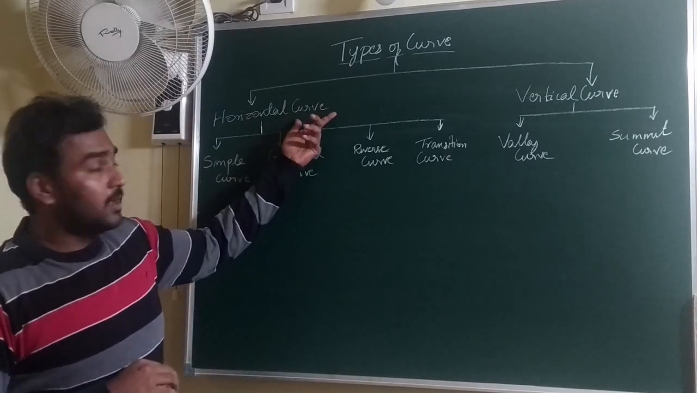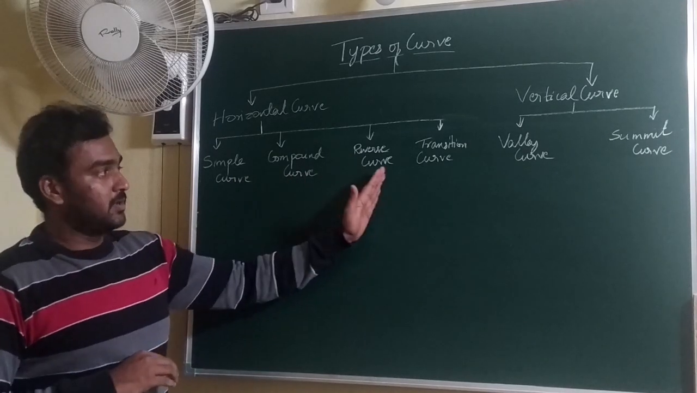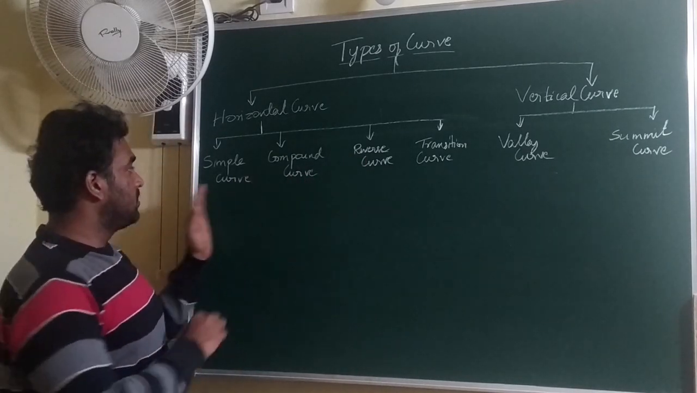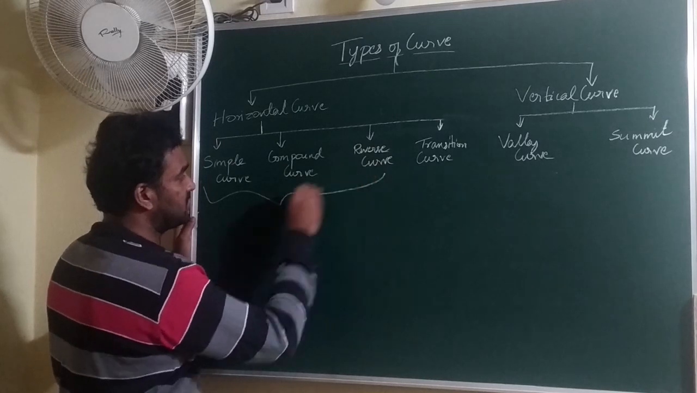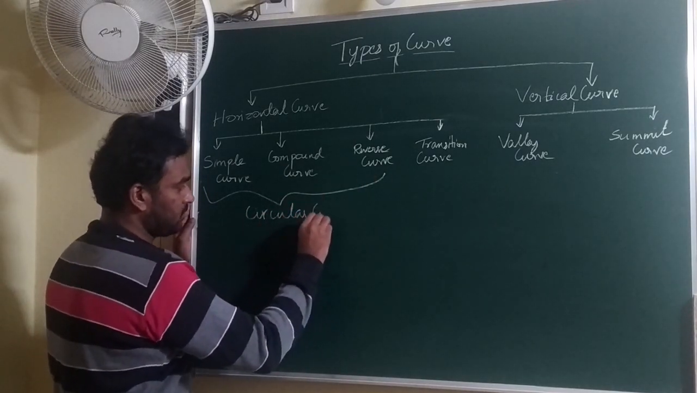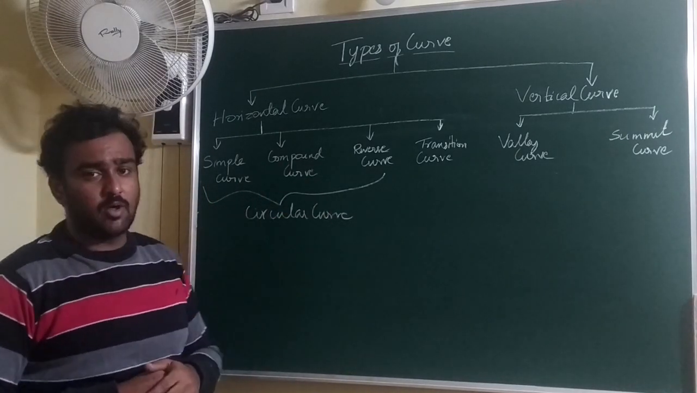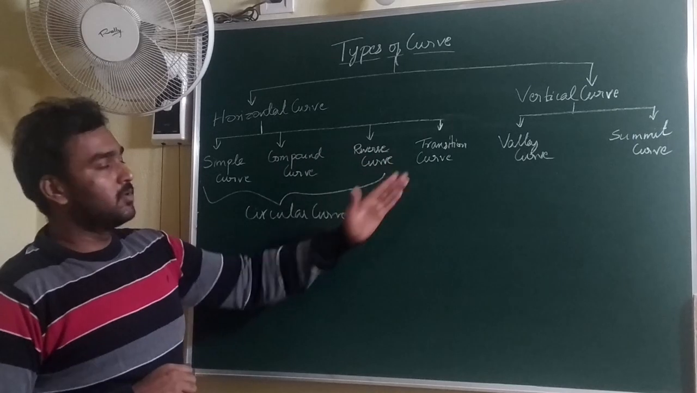So horizontal curve is further divided into these kinds: simple, compound, reverse curve and transition curve. Simple, compound and reverse curves are considered to be circular curves. I will tell you why these are considered to be circular curves afterwards. But in depth, we will discuss about these things.